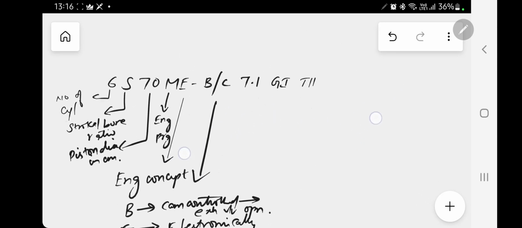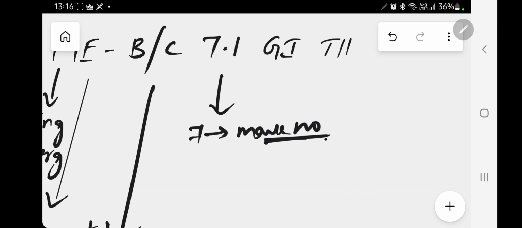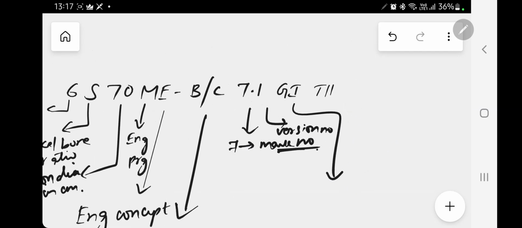Here comes the 7.1 part. Here the prefix 7 means the Mach number. This we will discuss little later. And 1 indicates the version number. GI indicates the injection concept.